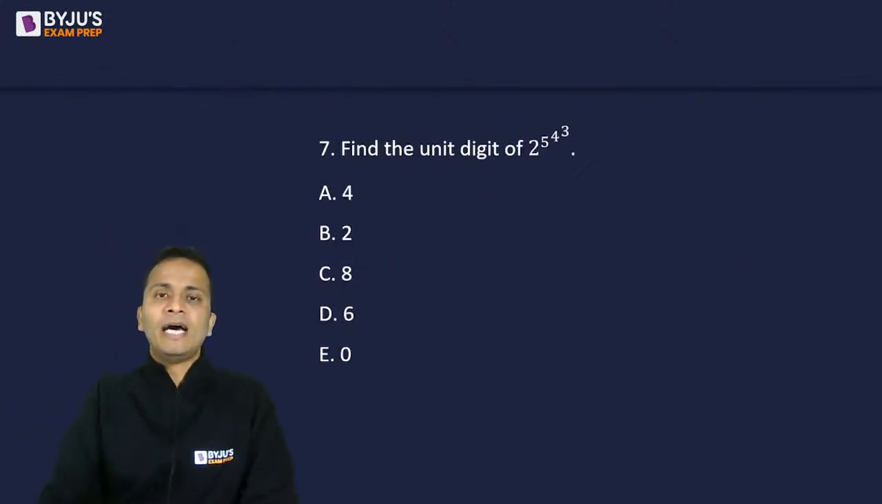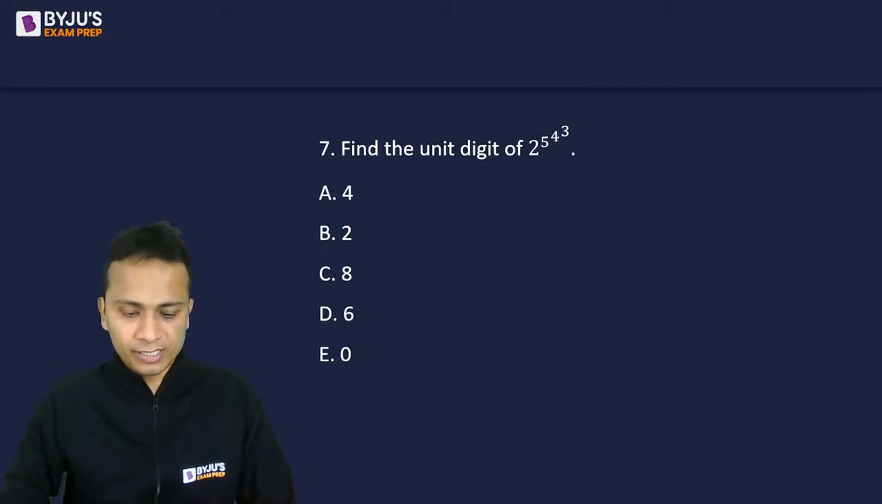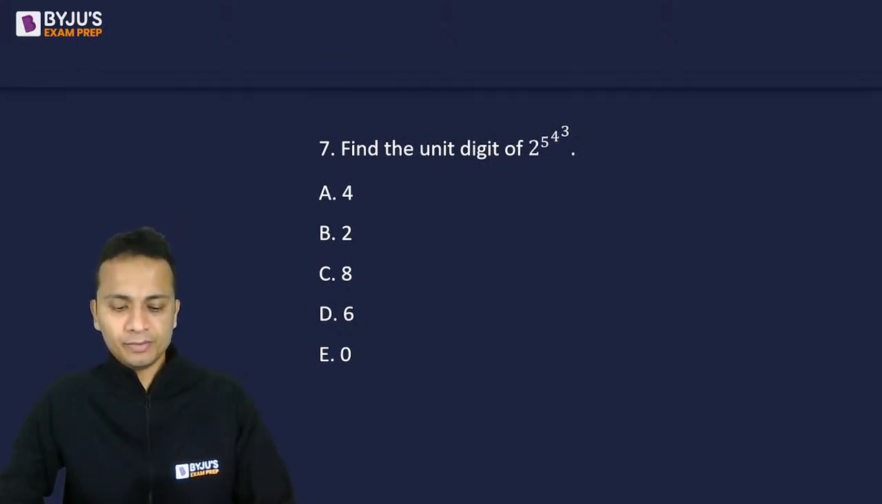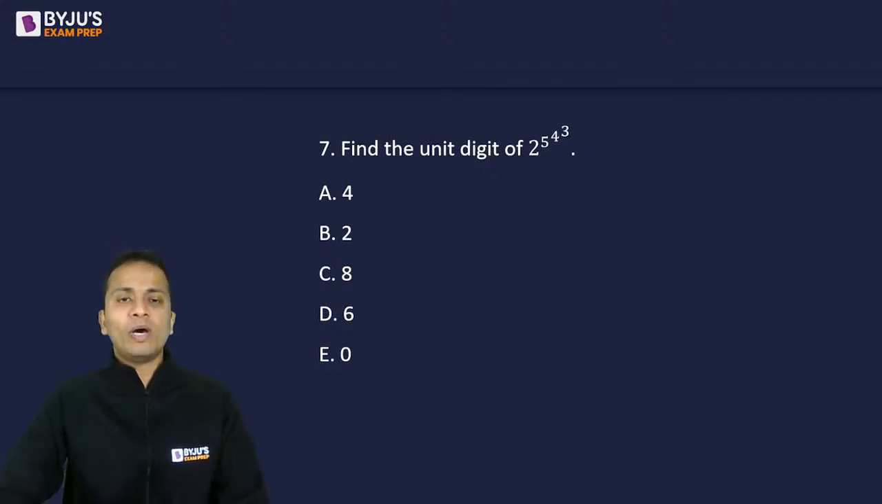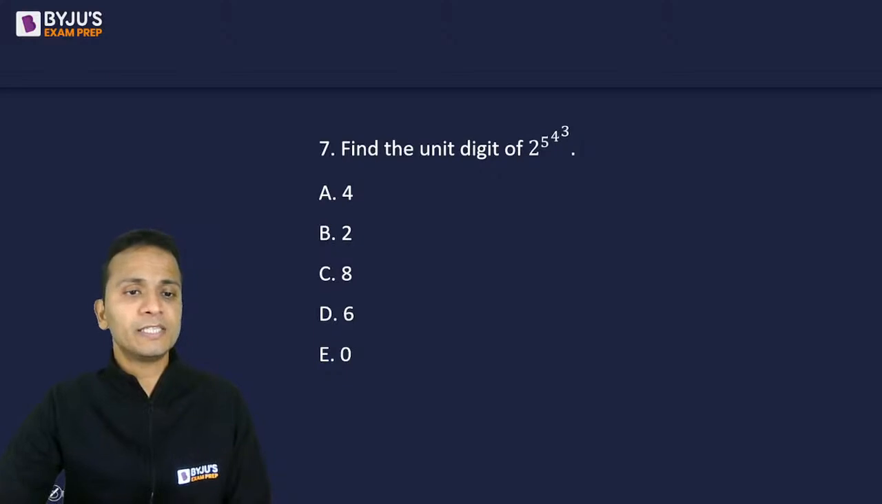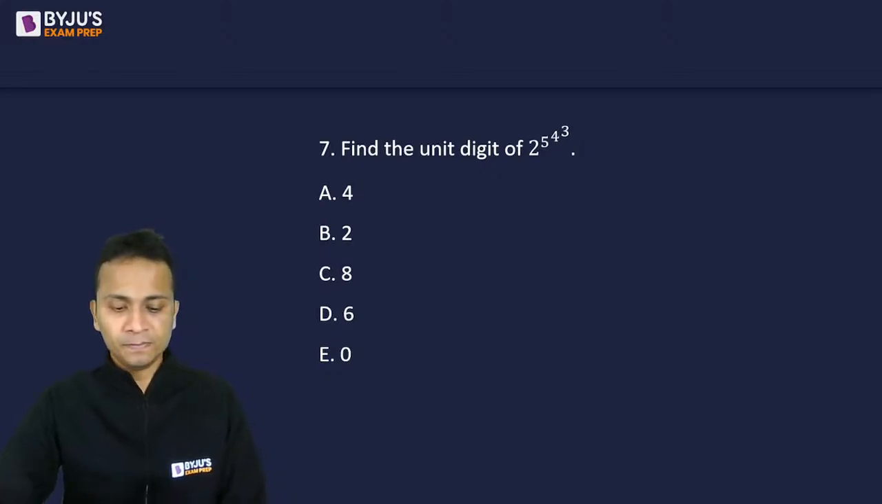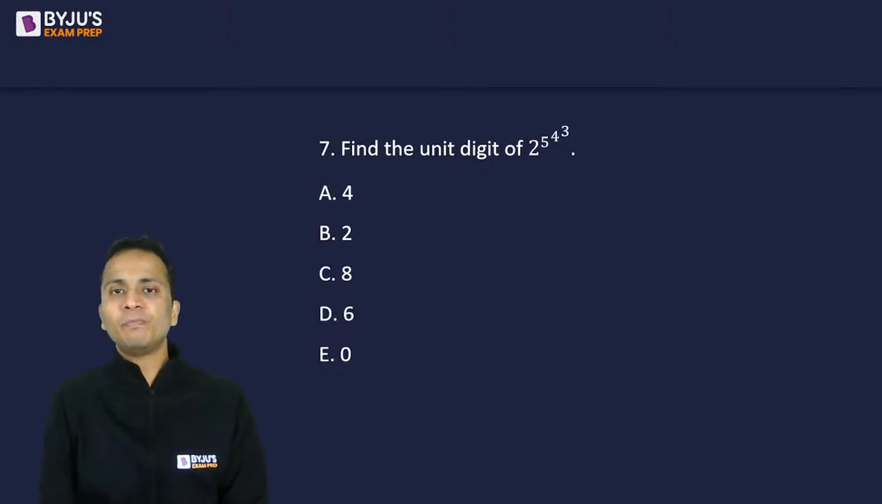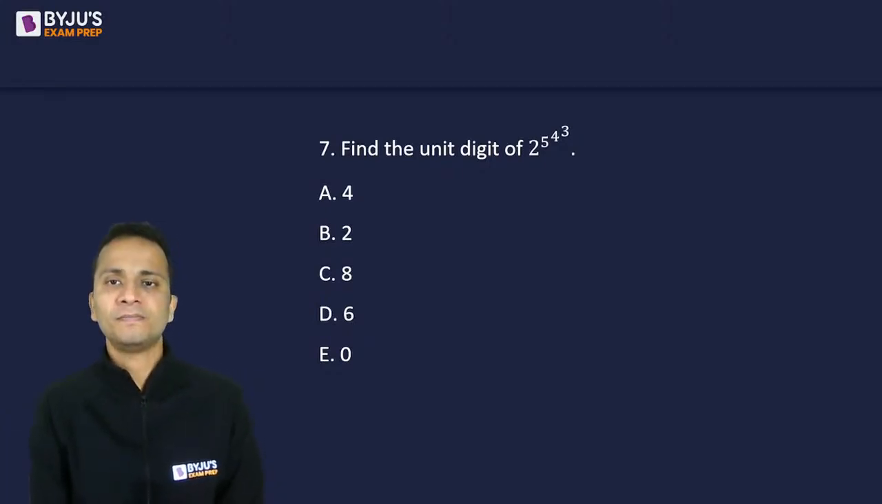Let's move on and look at question number 7. Find the unit digit of the given number. So I've already got one answer from Music Core. Music Core says option D is the correct answer. ठीक है, check करते हैं. We have to find the unit digit of 2 raised to the power 5, raised to the power 4, raised to the power 3.